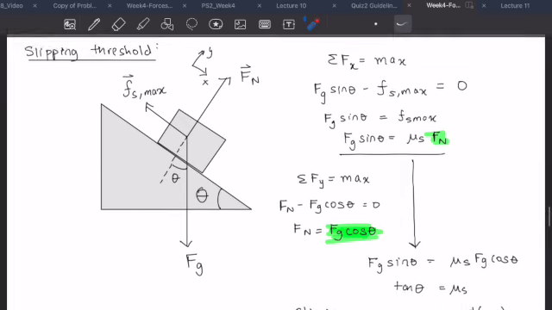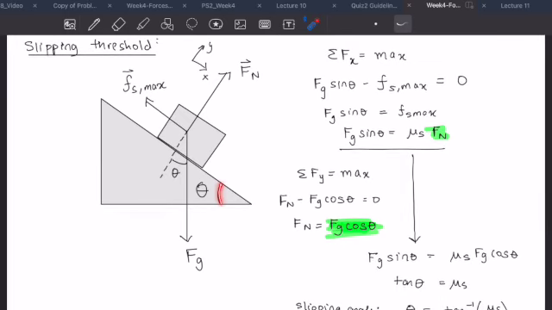So I've shown here the calculation for how big this angle can get at the threshold at which you start slipping. And the condition basically is that your force of static friction that's opposing you from slipping down needs to be at its maximum value. So I went ahead and plugged in µs times Fn.